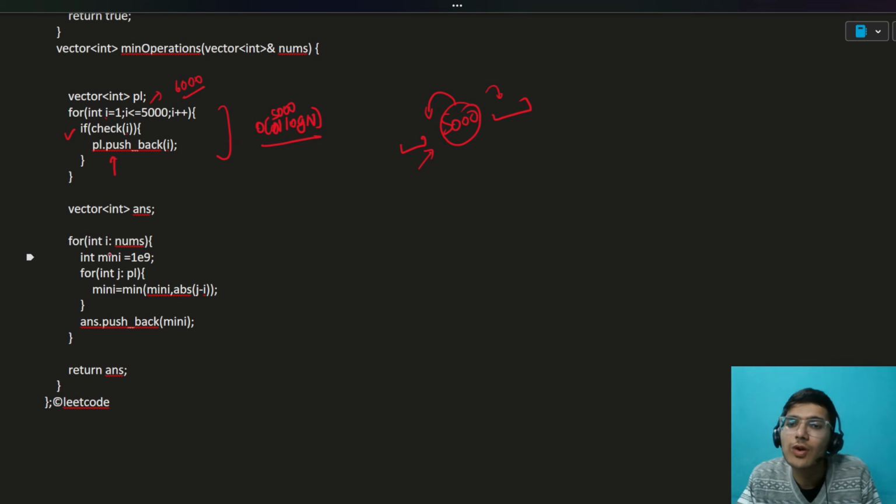And then finally we iterate on nums, and I also iterated on this binary palindromic array. Since not all numbers are palindromes, it will be considerably small. But in the worst case, let us consider n. We maintain a minimum and calculate the difference from all the numbers.